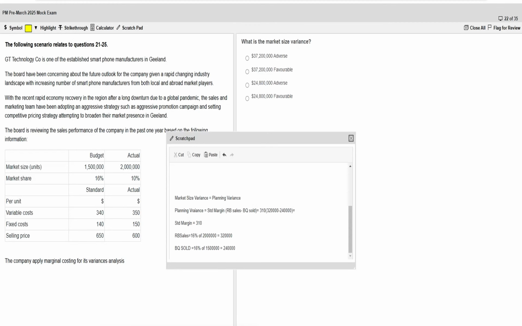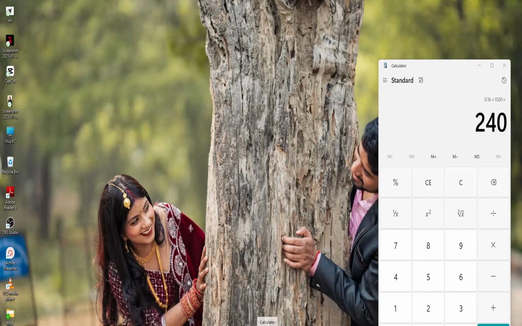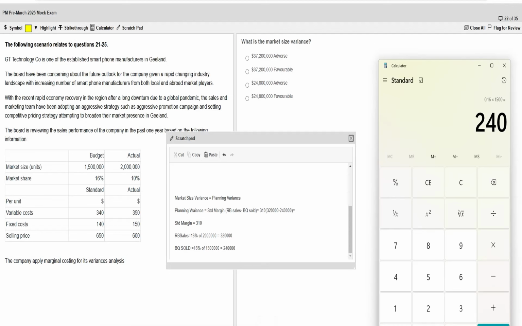So 320 minus 240 is 80, into 16% and into 1000.